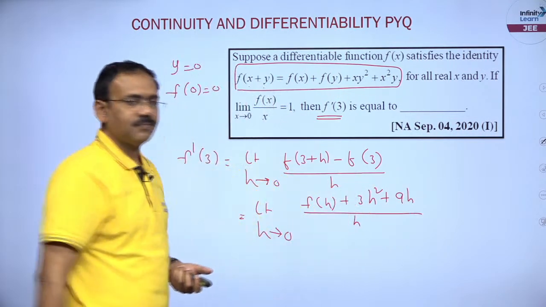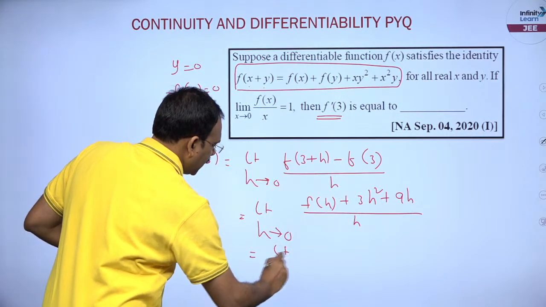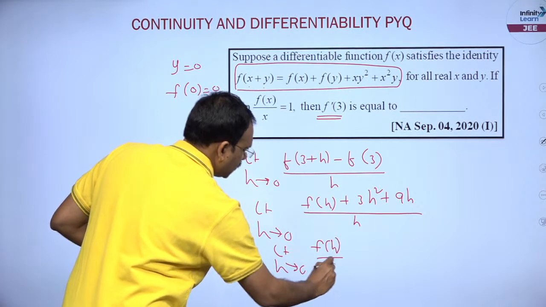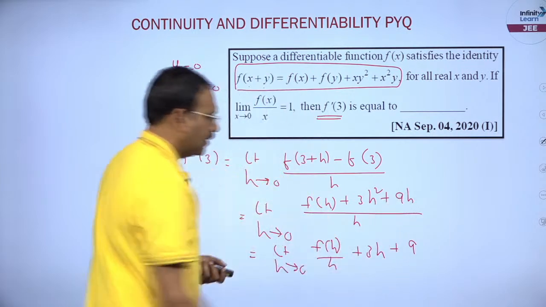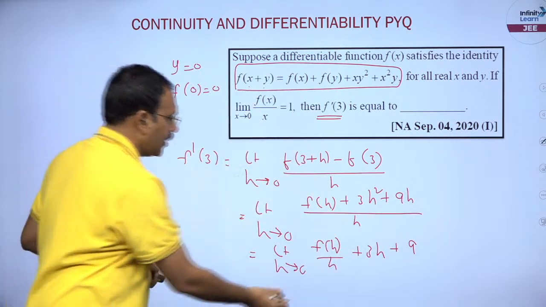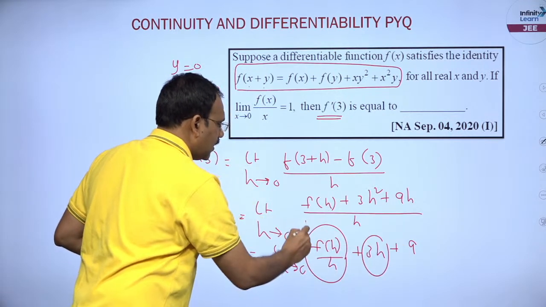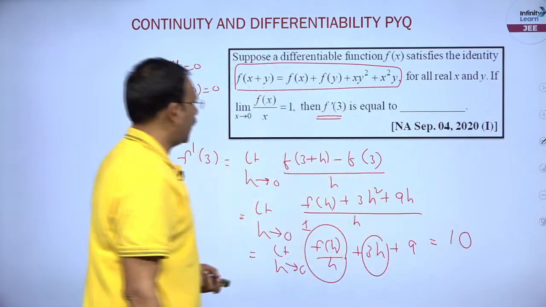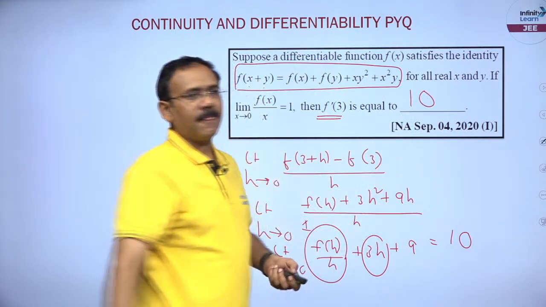Now put limit h tends to 0, I can say f of h by h plus 3h plus 9. It is given that limit x tends to 0 of f of x by x is 1. So this is 1, this is 0, this is 9. 9 plus 1 will become 10. Okay, so I can say this value is 10, right.